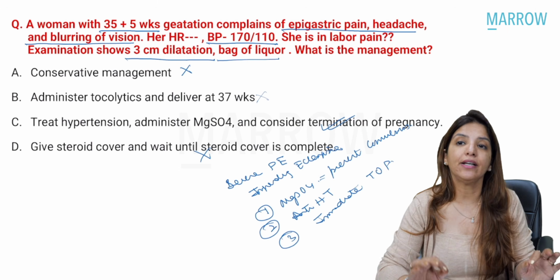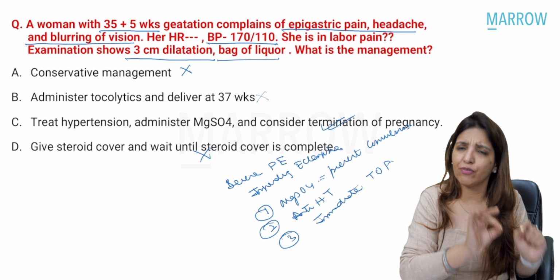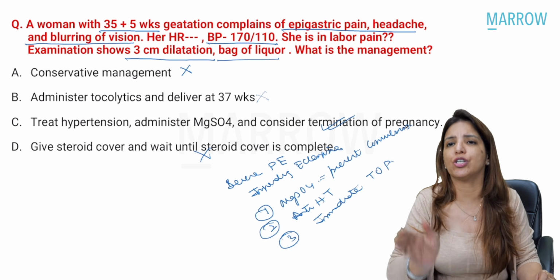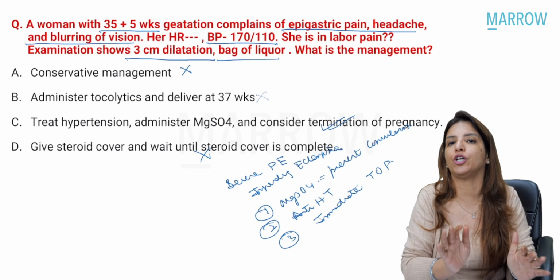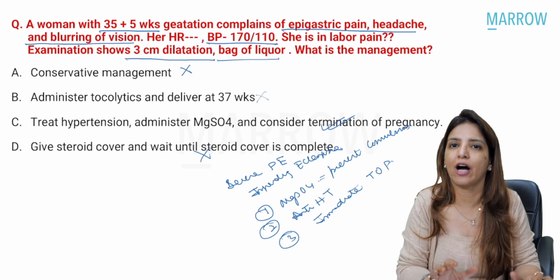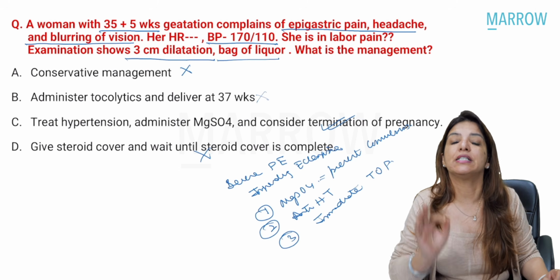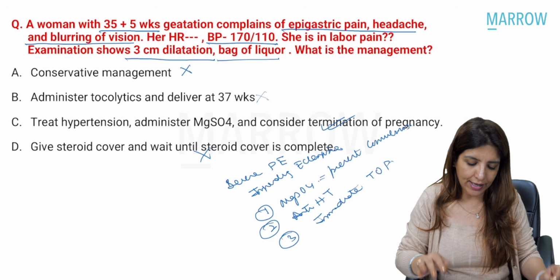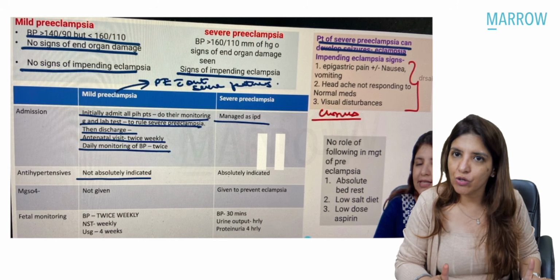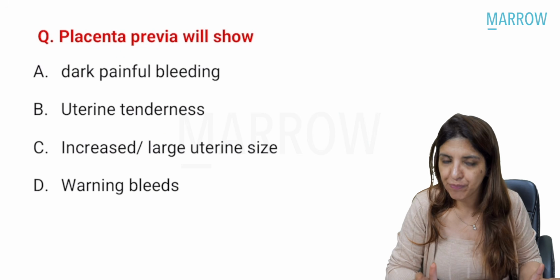Now, I can give her 1 dose of corticosteroid, right? And I will give her 1 dose of corticosteroid and immediately I'm going to take her up for termination of pregnancy. I am not going to wait for 48 hours for the effect of corticosteroid to come. Impending eclampsia means immediate termination of pregnancy. Clear to all of you? And again, in the revision videos and in main videos, I have covered this in detail, right?